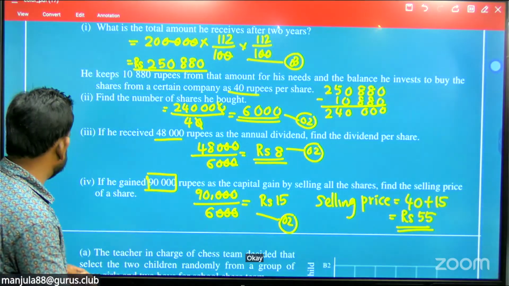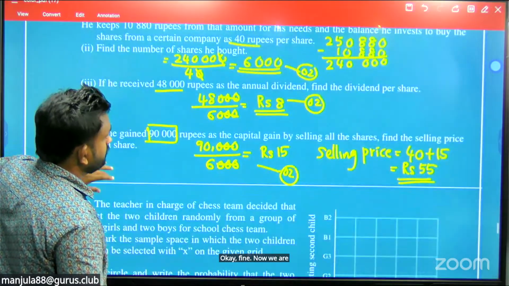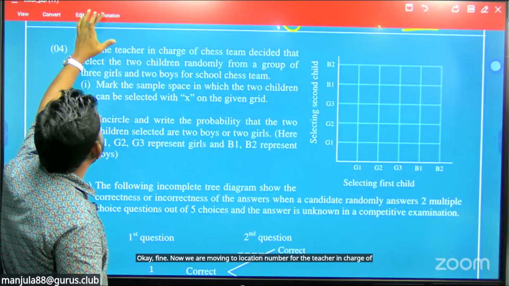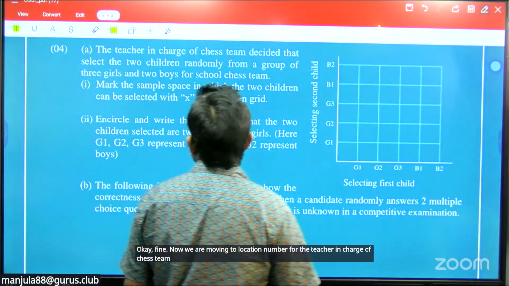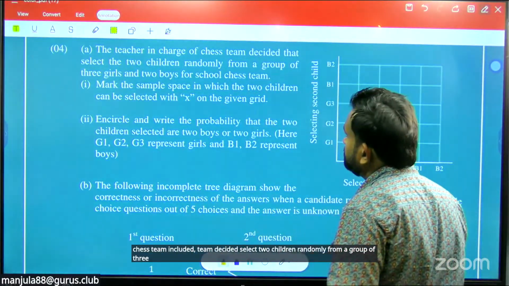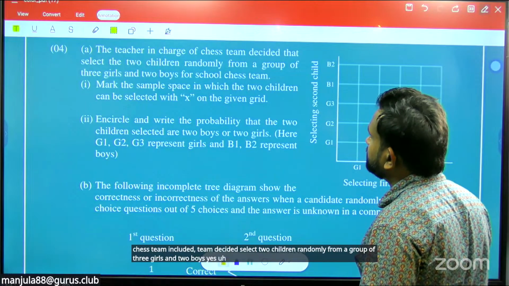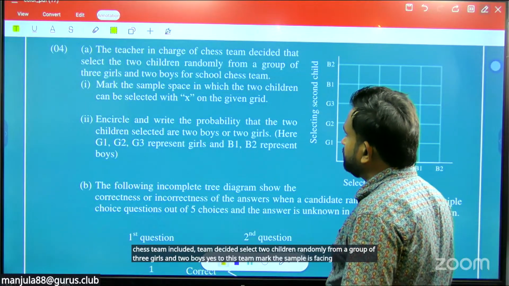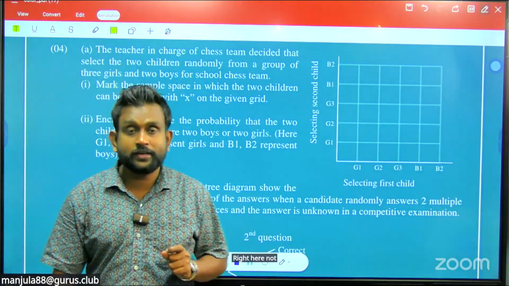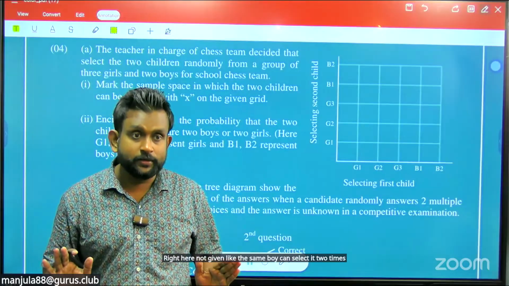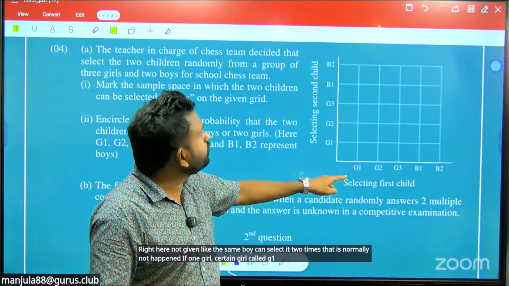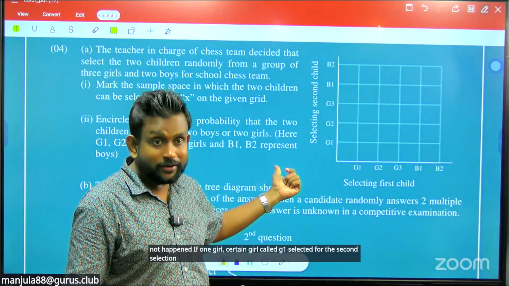Okay, fine. Now we are moving to question number 4. The teacher in charge of the chess team decided to select 2 children randomly from a group of 3 girls and 2 boys, to test the team. Mark the sample space, and how they can be selected. Normally remember that here it is not given that the same boy can be selected 2 times. That is normally not happening, right? If a certain girl called G1 is selected for the second selection, G1 cannot be taken again, right?